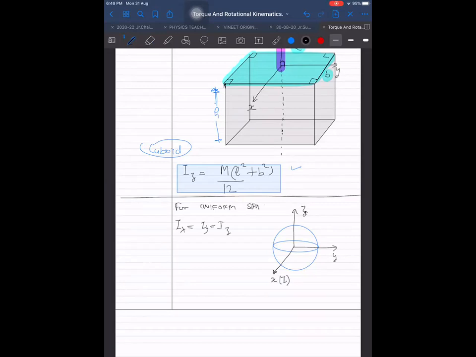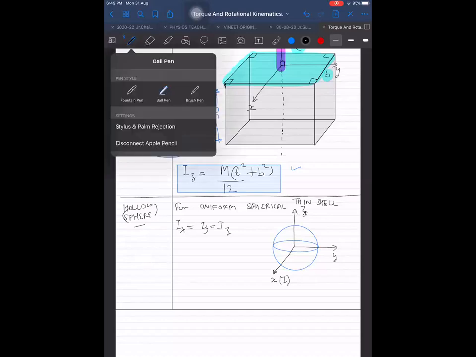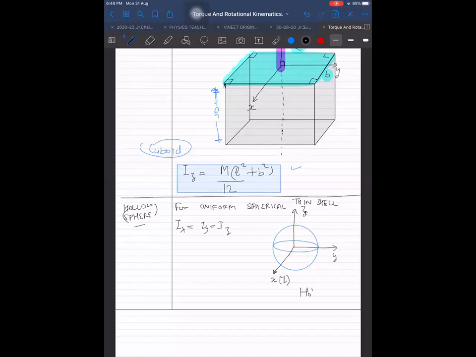Spherical thin shell, or hollow sphere, we can say. For solid or hollow sphere also? For both, there will be symmetry. That thing is applicable for solid and hollow both. But right now I am discussing the case of a hollow sphere of mass m and radius capital R.